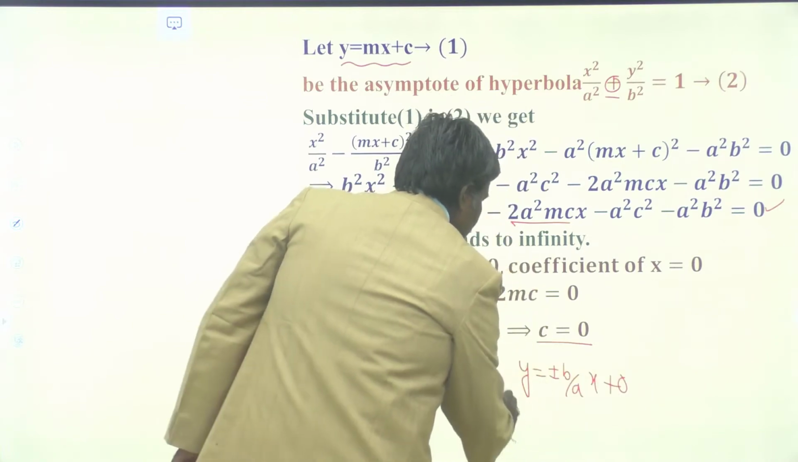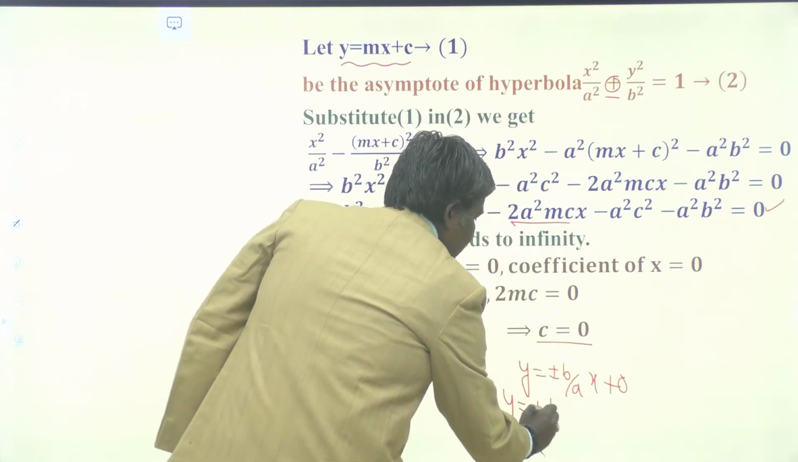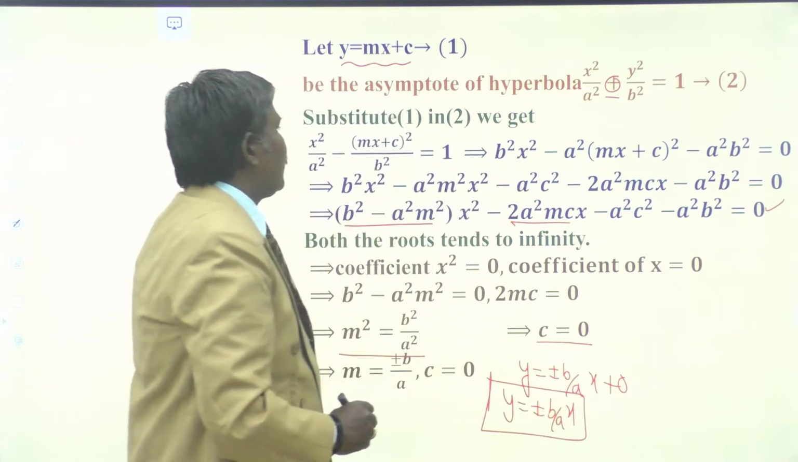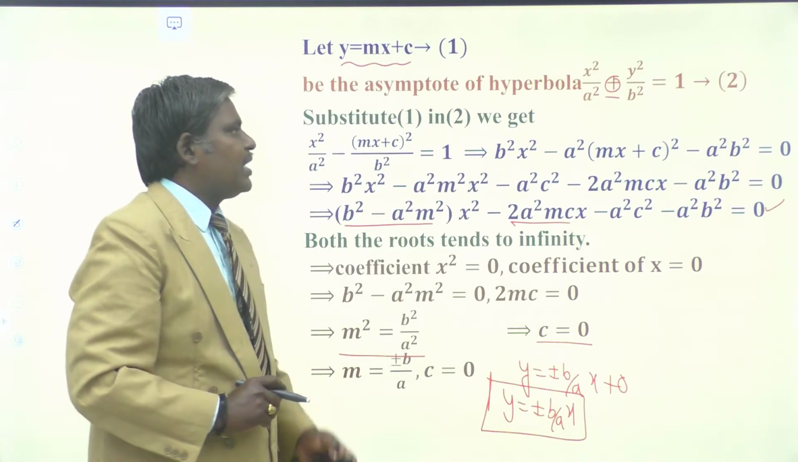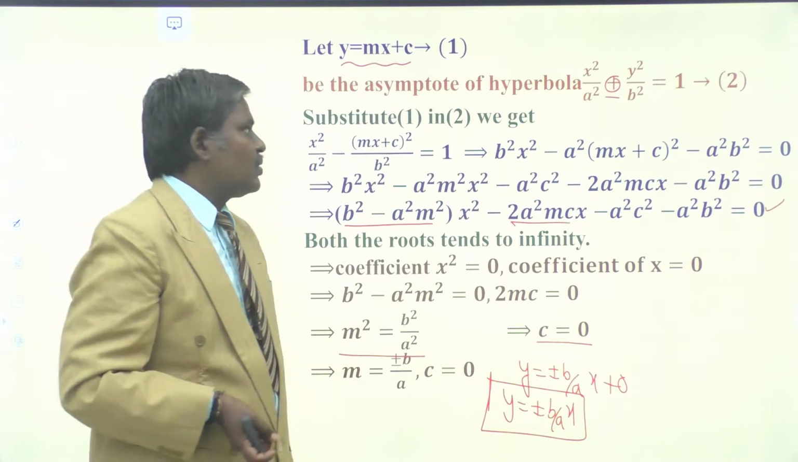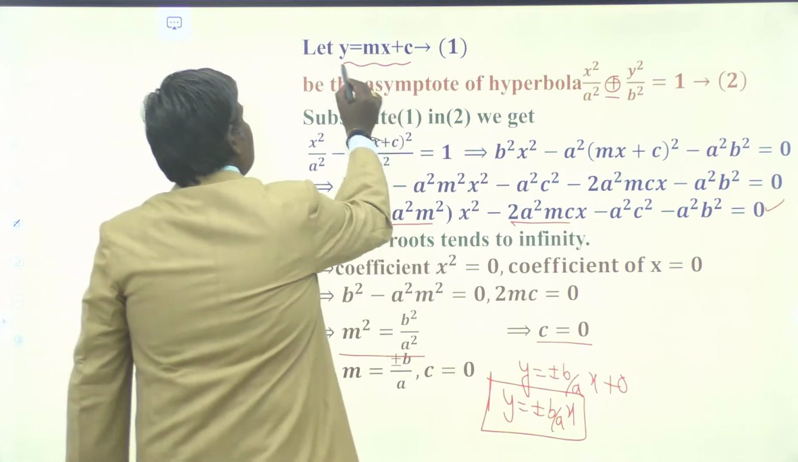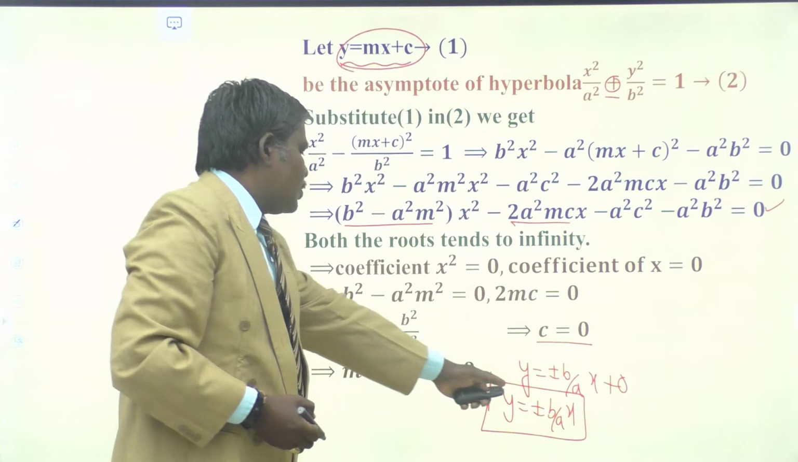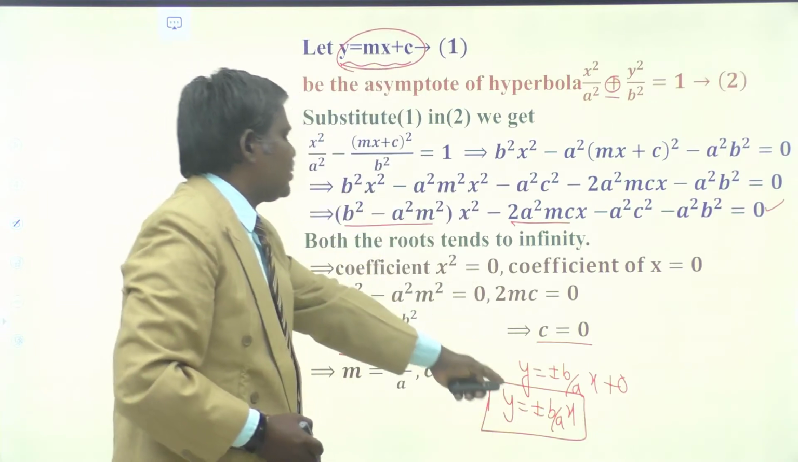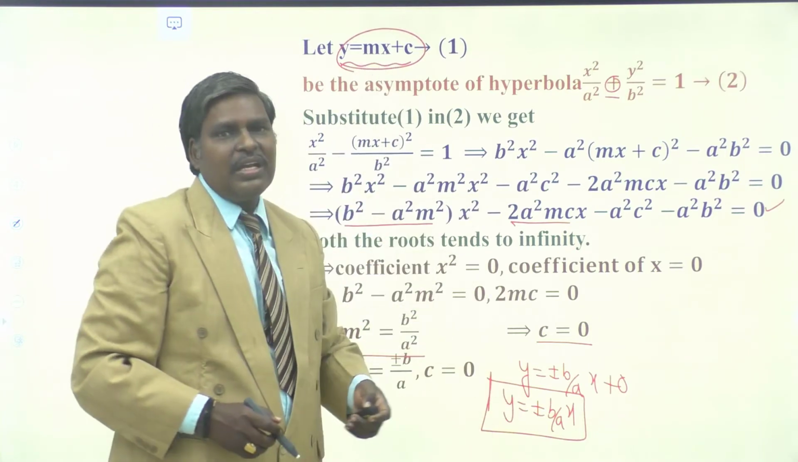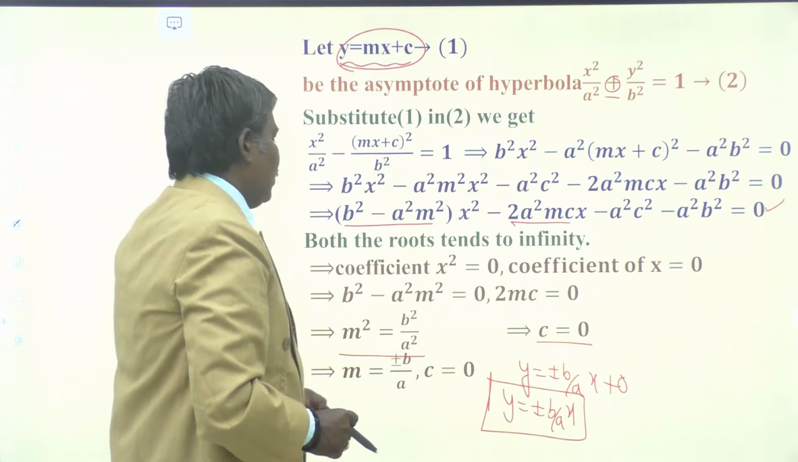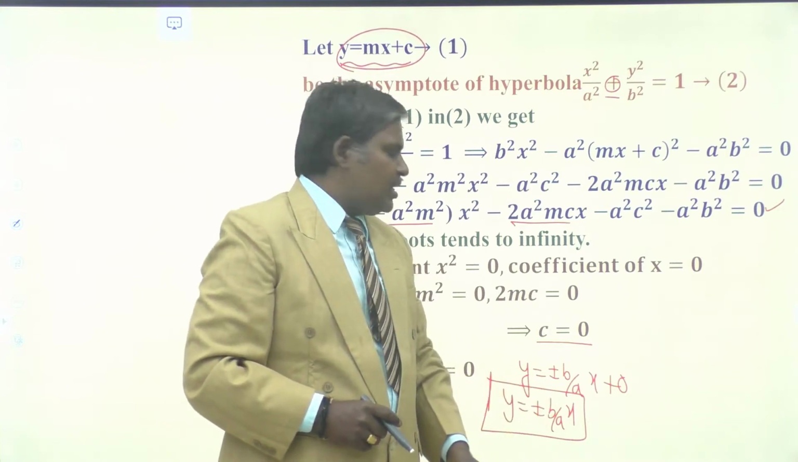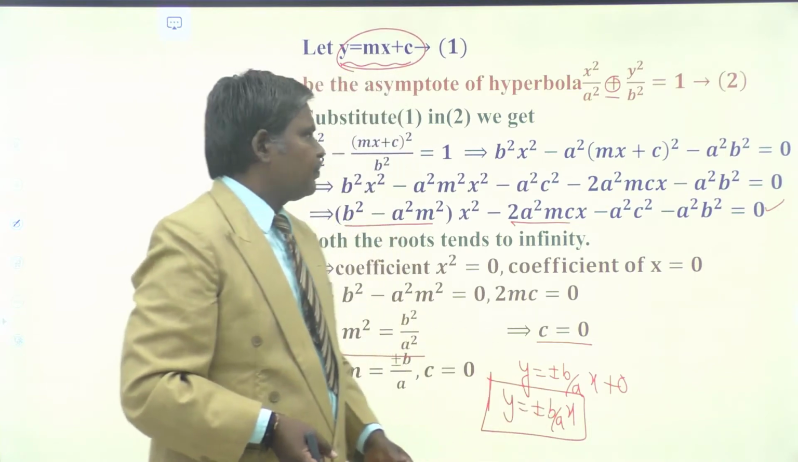Already c is 0. So what we have? y is equals to plus or minus b by a x. These are the asymptotes of hyperbola x square by a square minus y square by b square is equals to 1. We have shown that m is equals to plus or minus b by a and c is equals to 0, then that line becomes what? Asymptote of your hyperbola. How many asymptotes are there? Two asymptotes. y equal to b by a x and the other one is y is equals to minus b by a x. Understand?